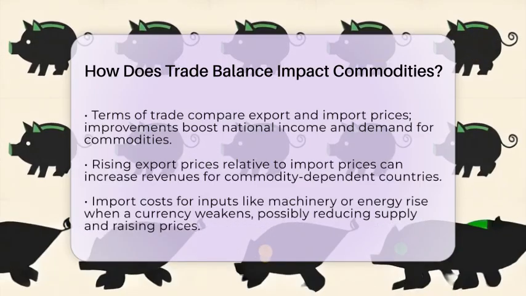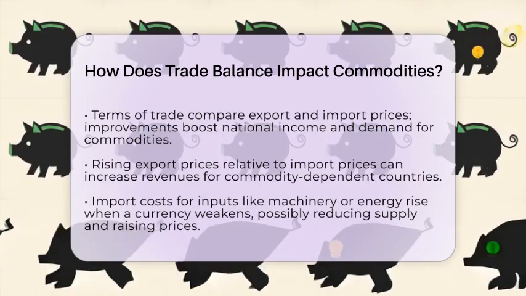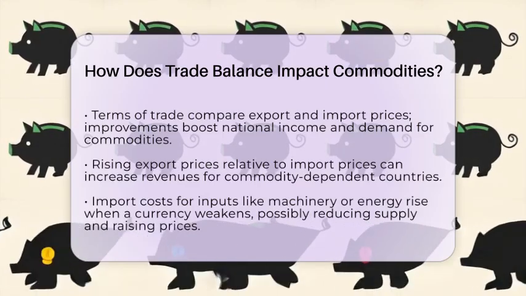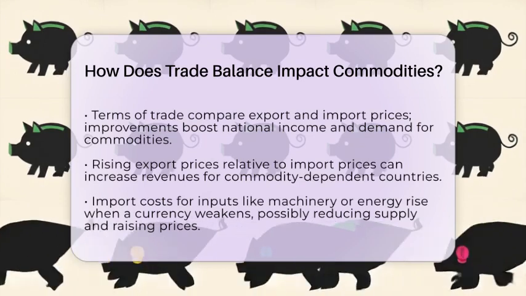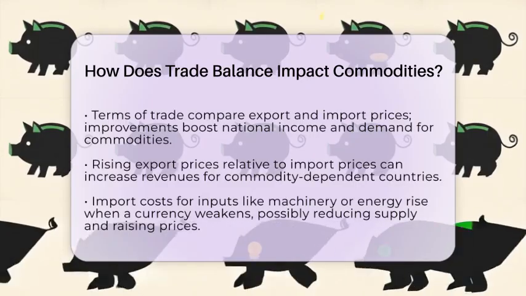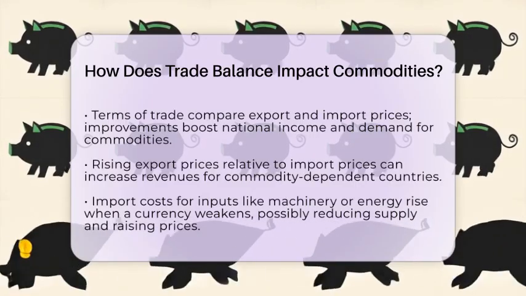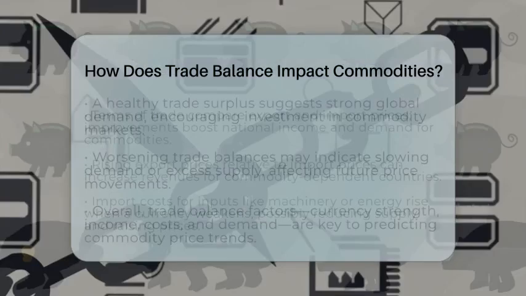Trade balances also impact production costs. Many commodities need imported inputs like machinery or energy. If a country's currency weakens, importing these inputs becomes more expensive. Higher costs can reduce supply or squeeze profit margins for producers. When supply tightens, prices tend to go up, which can be good for investors.